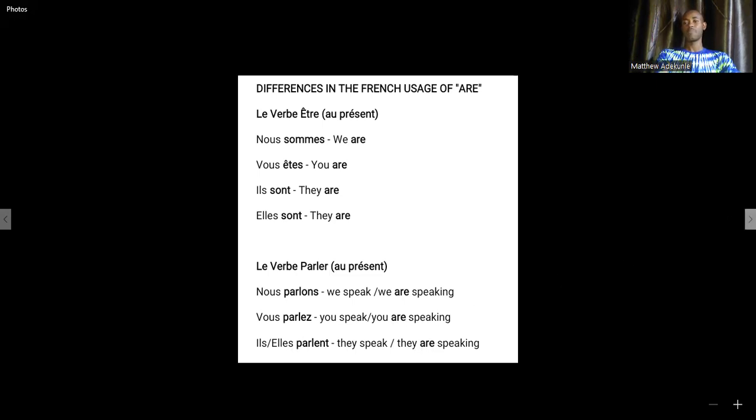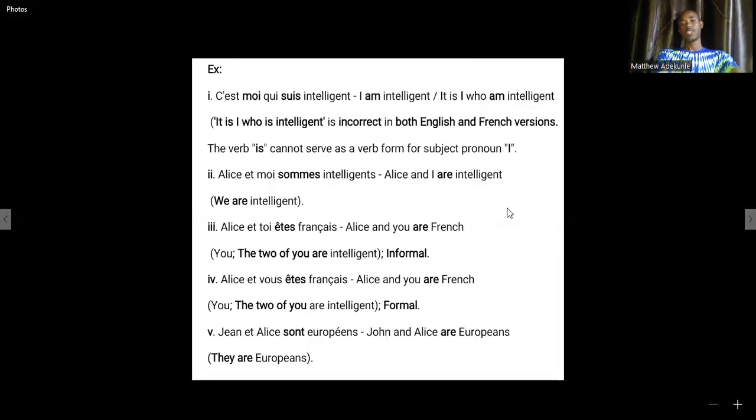All right, then let's take more. We have the example on the screen there. The first one, c'est moi qui suis intelligent. It is translated as I am intelligent, or in other words, it is I who am intelligent. Let me take that for you again. You may think it's not correct. It is correct. It is I who am intelligent. You can never say it is I who is intelligent, because the primary auxiliary verb is cannot go with I. You cannot say I is intelligent.